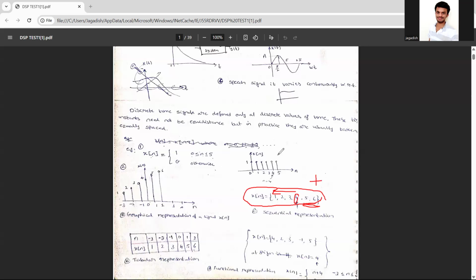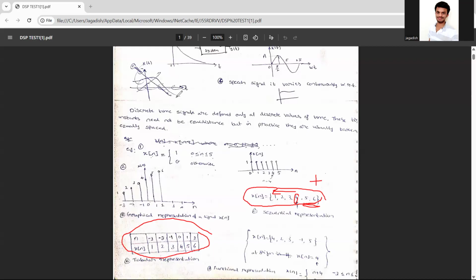So see, at 3 means it's -1. So this table you have to write. If they give you the signal, or else if they give you the table, you are supposed to write the signal. At zeroth position, please answer the question. At zeroth position, what is there? What number can you see?